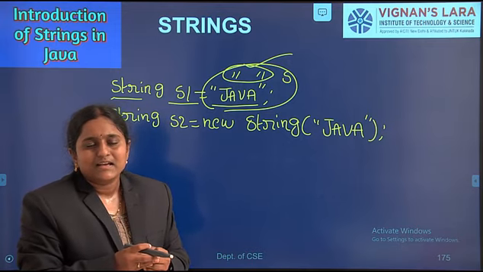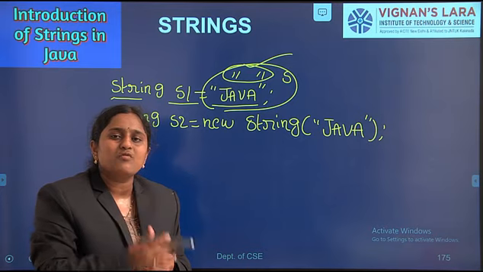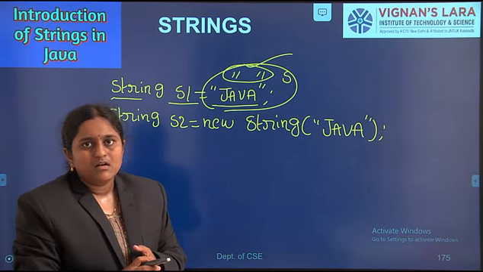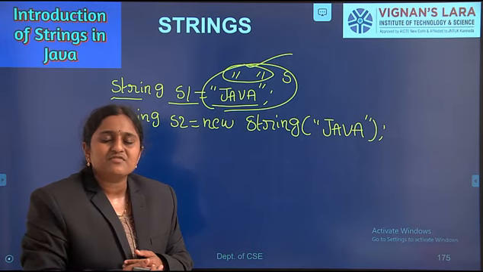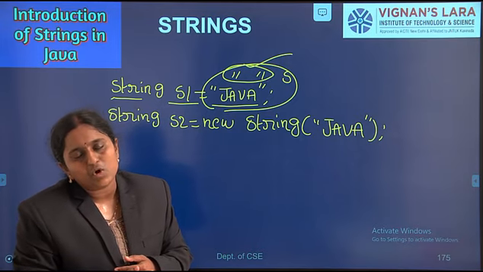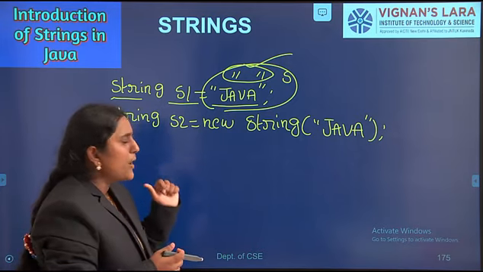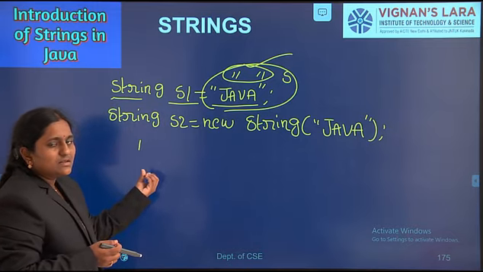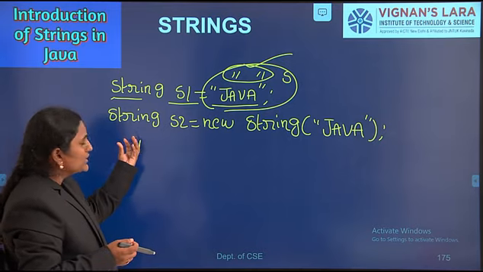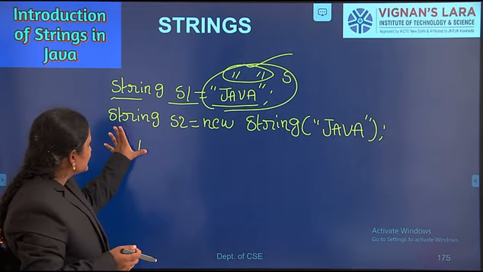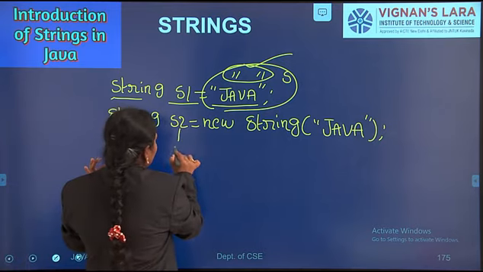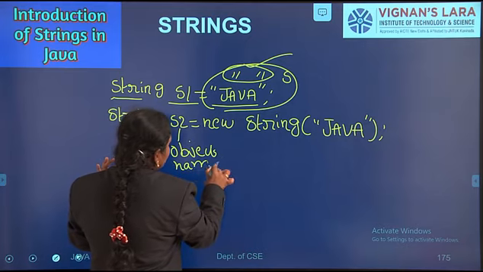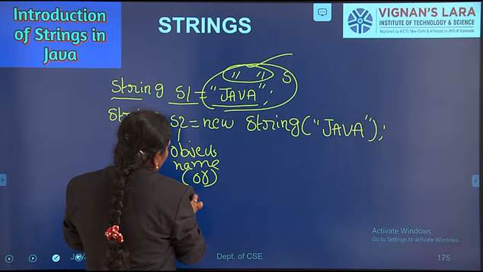Creation of object means allocating the memory for storing the data. We can create an object of string class either by using double quotes or by using the new operator. Here I am creating an object. Here string s2 is the object name, or reference variable.